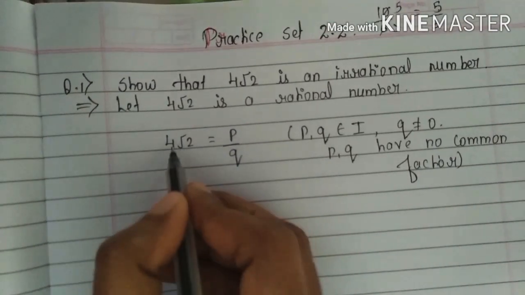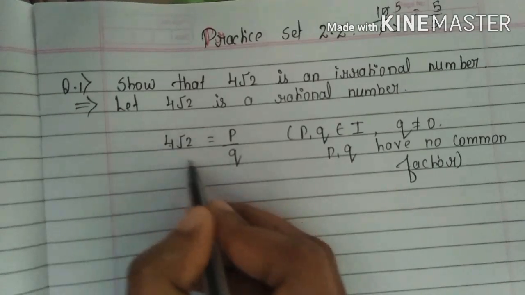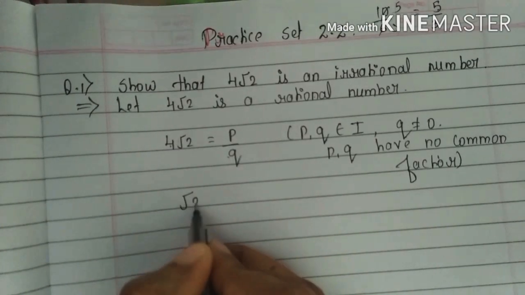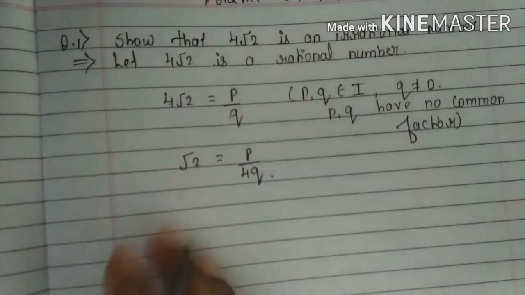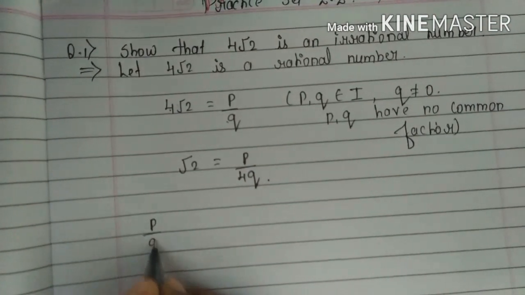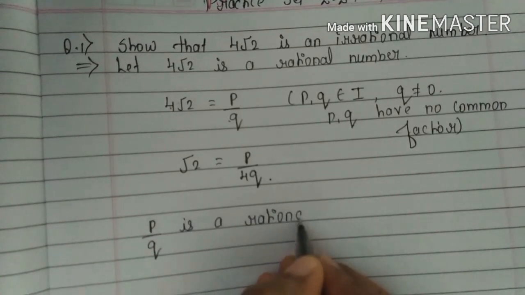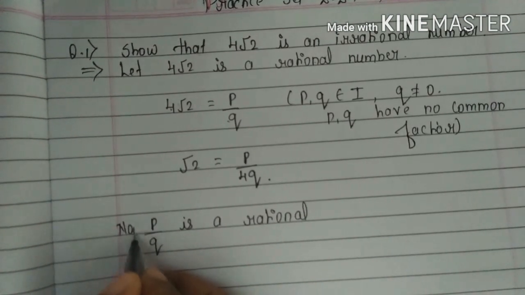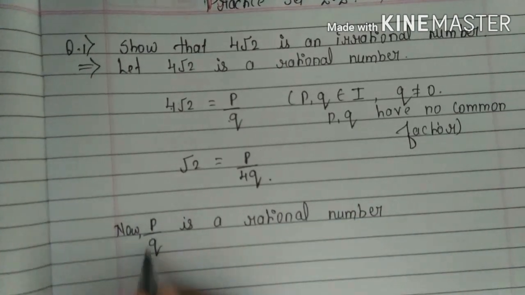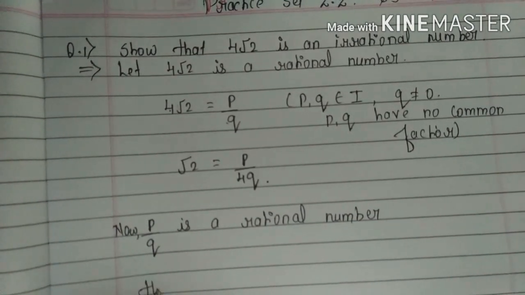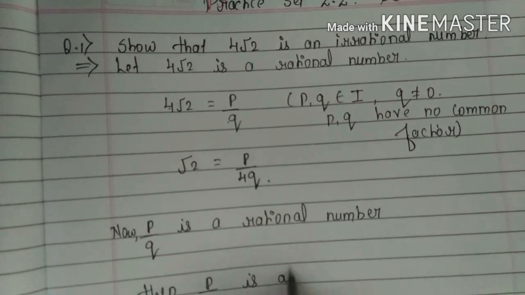Okay, do one thing now. Take this 4 to the right hand side. This multiplication will become division. So root 2 is equal to P upon 4Q. And we know that P upon Q is a rational number. If P upon Q is a rational number, then P upon 4Q is also a rational number.